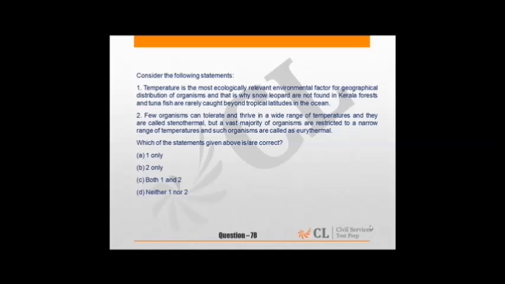and ecology. In this, the second statement is incorrect, first is correct. Why? Because the organisms which can tolerate and thrive in a wide range of temperatures are called eurythermal. So the information has been mixed up. Answer is A, one only.